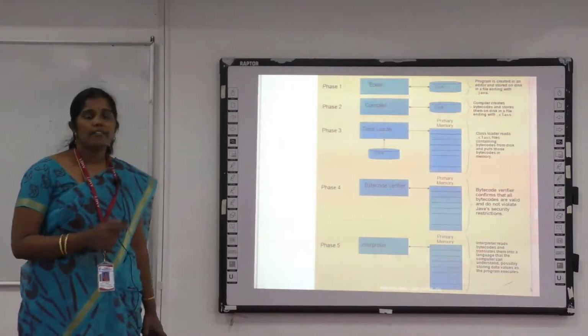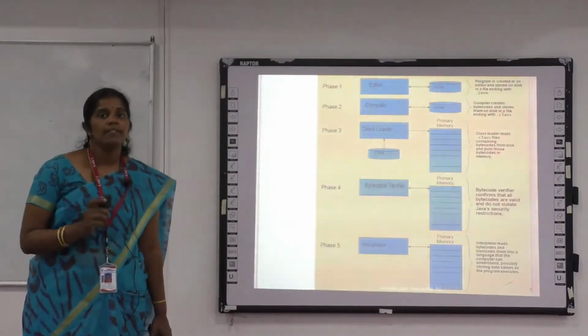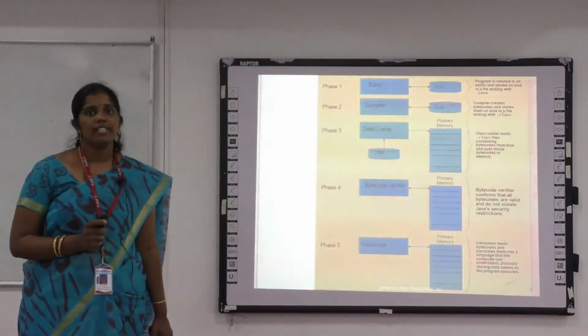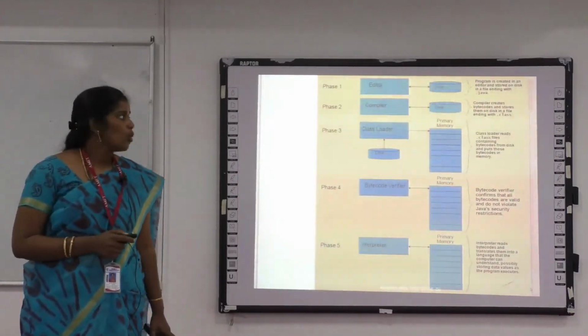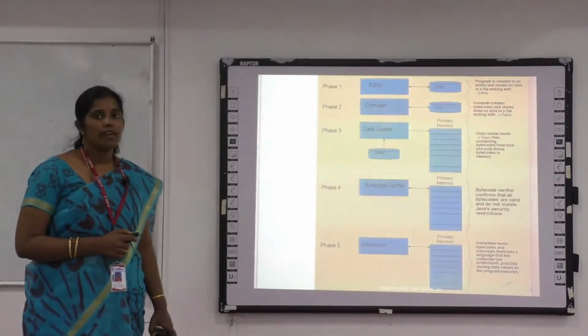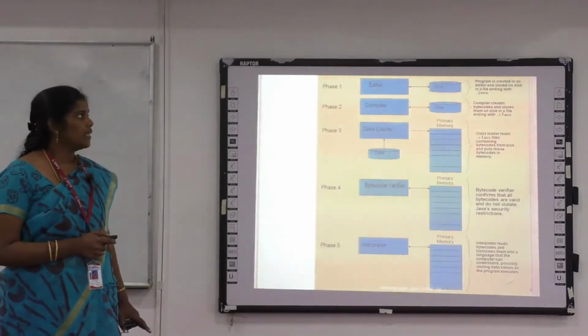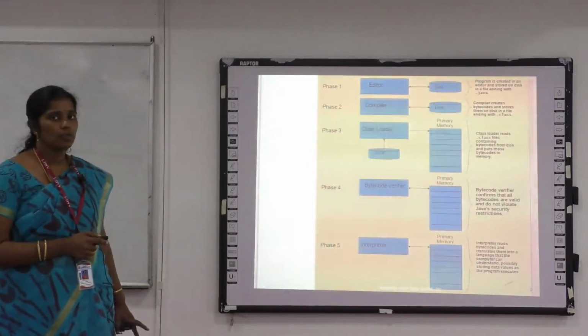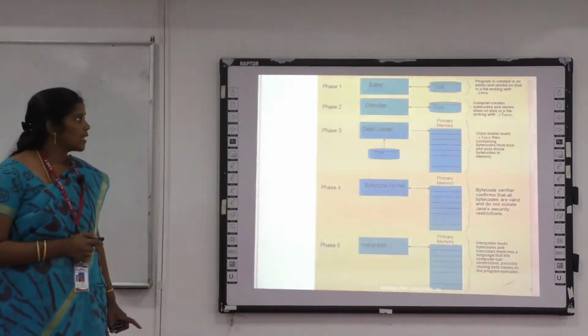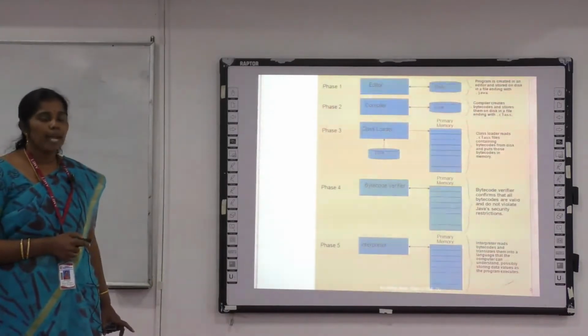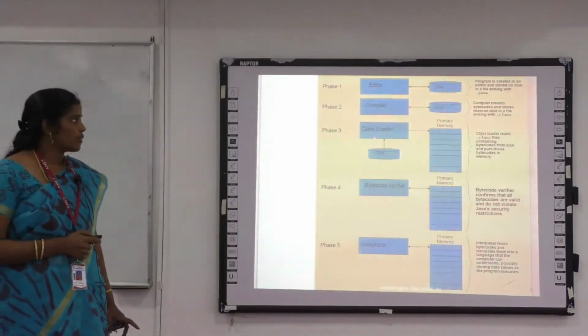For example, whenever we write a Java program, we first need to save it with the .java extension. Once we save it, we need to compile it. Once the compilation is done successfully, the .class file is created automatically. The corresponding .class file will be loaded into the primary memory using the class loader function.